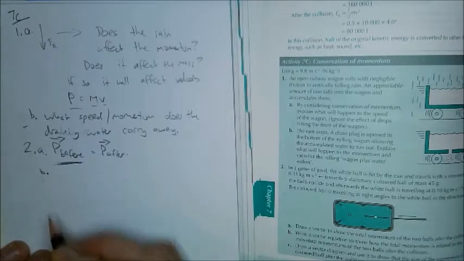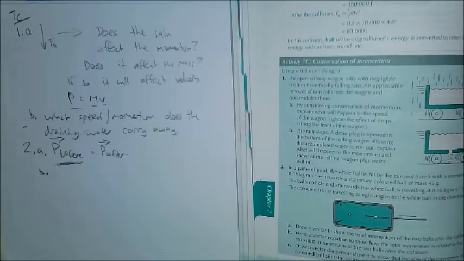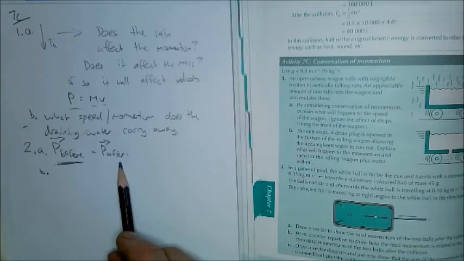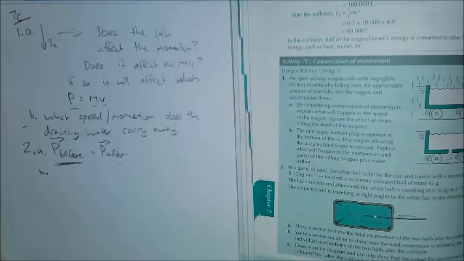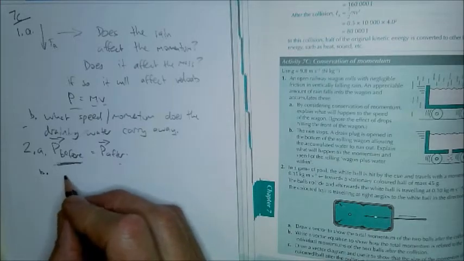B. So the tip here was that the momentum before is the same as the momentum after, or more importantly, the momentum after is the same as the momentum before. Write a vector equation to show how the total momentum is related to the individual momentums of the two balls after the collision. Okay, so a vector equation.